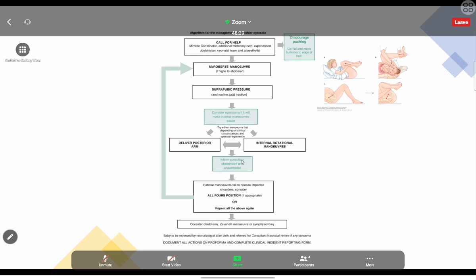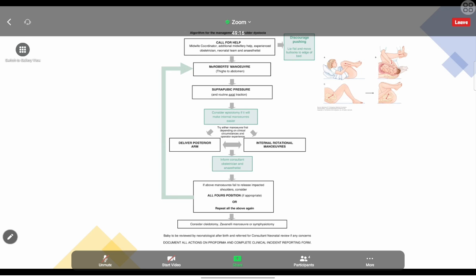Okay. For the exam purpose only I'm telling, no need to know how to do the maneuvers. Just remember that out of two, you can do either one. After trying the one, you can go for the next one. Initially you are trying the posterior arm delivery. If it fails, then you can go for internal rotational maneuver. At that time, we have to make sure the obstetrician is available for the management, because the next step of management we can't do.